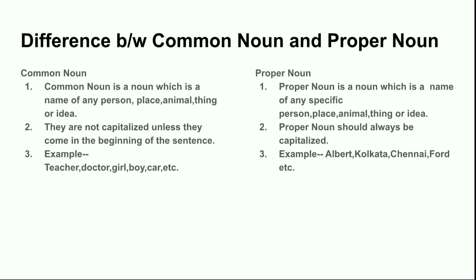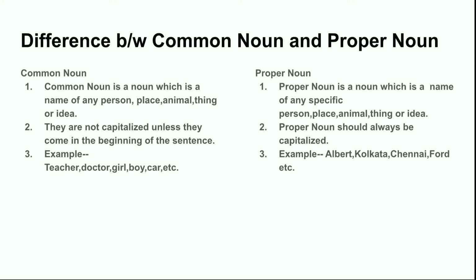So the basic differences between common noun and proper noun are: number one, a common noun is the name of any person, place, animal, thing or idea, whereas a proper noun is the name of any specific person, place, animal, thing or idea. Number two, common nouns are not capitalized unless they come at the beginning of the sentence.